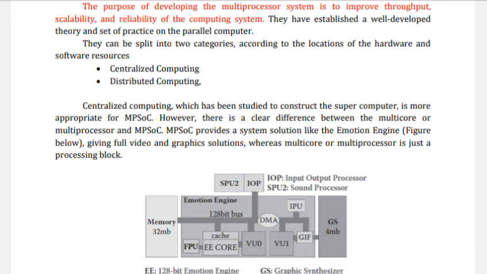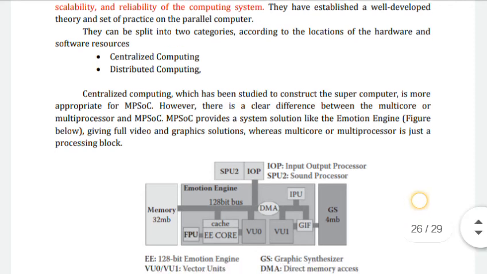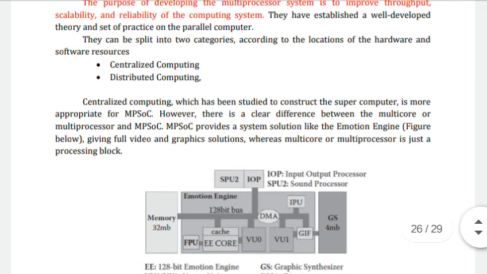Centralized computing, which has been studied to construct the supercomputer, is more appropriate for microprocessor-based multiprocessor system on chip design. However, there is a clear difference between multi-core or multiprocessor and MPSoC.